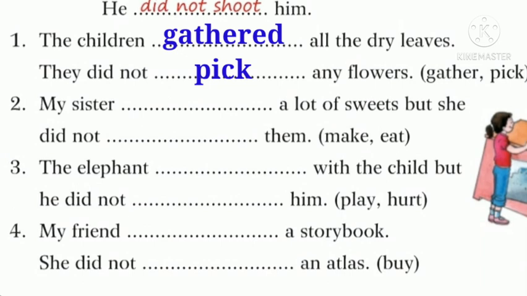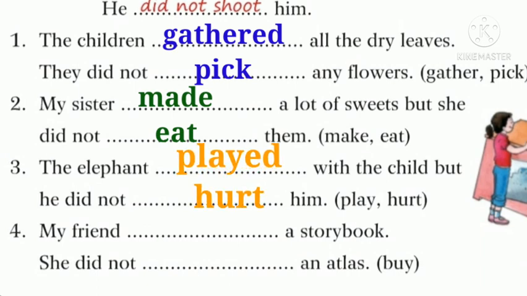Yes. The second one. My sister (make) a lot of sweets, but she did not (eat) them. So, my sister made a lot of sweets, but she did not eat them. I think you all understood. Let's try this third one. The elephant (play) with the child, but he did not (hurt) him. So, the elephant played with the child. We changed the form of verb play to played. Yes, the second one is the negative sentence. So, but he did not hurt him.